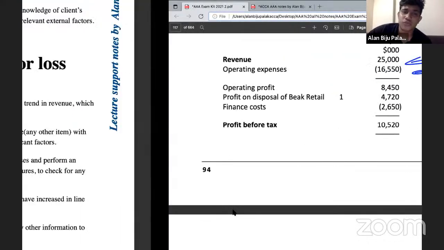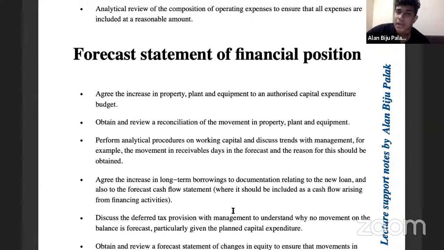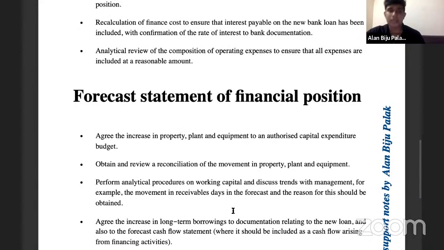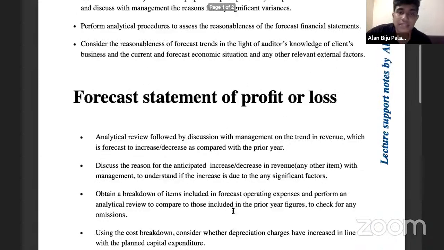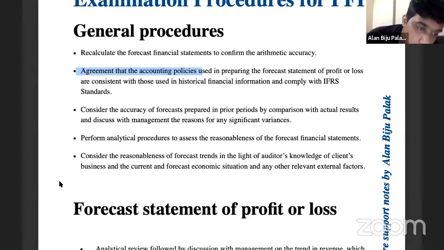The only thing you need to focus on is, first of all, understanding whether you are getting a question on the prospective financial statements as a whole, or on the forecast statement of P&L, or on the forecast statement of SOFP. If you're getting a question on the forecast statement of profit or loss, then include general points plus forecast statement of P&L points.